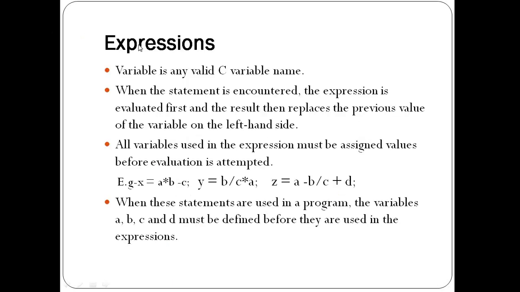So the next point related to expressions. For the variable, we need to use any valid C variable name. When the statement is encountered, the expression is evaluated first and the result replaces the previous value of the variable on the left hand side. All variables used in the expression must be assigned values before evaluation is attempted. This is one more very important point. When we use a variable in an expression, before using that variable we need to initialize it with a value.